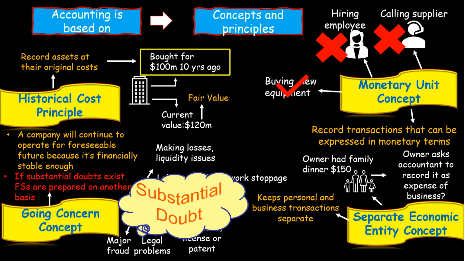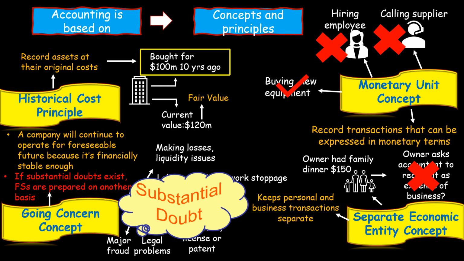We will be preparing financial statements to show only the records of the business, not the records of the owners in the business. So personal transactions or personal activities of the owner will be kept separate and will not be included in the accounting records or financial statements of this company.